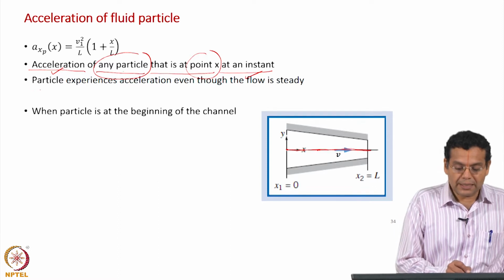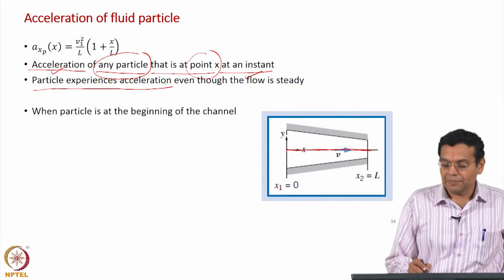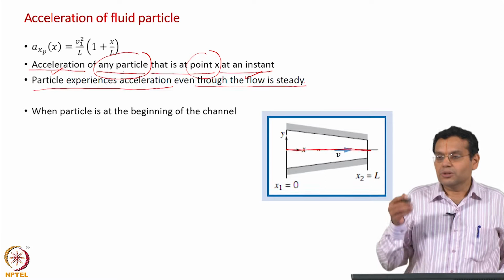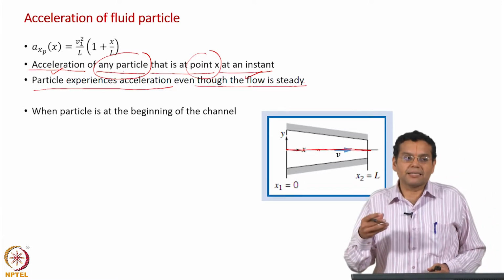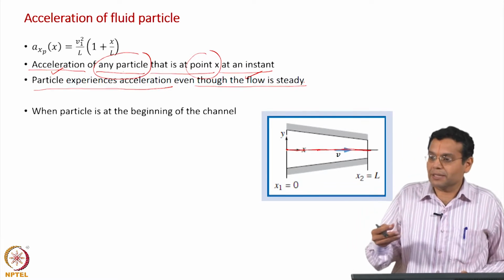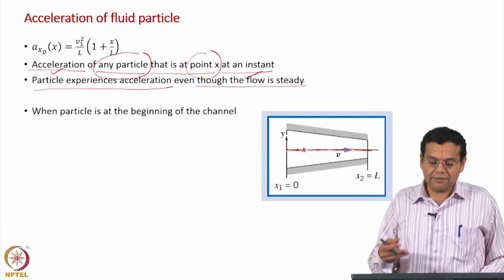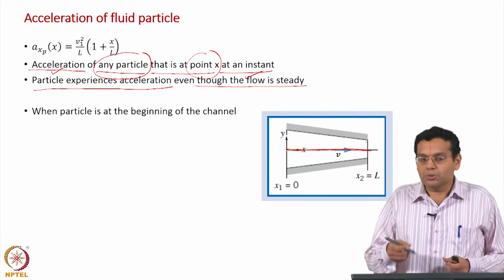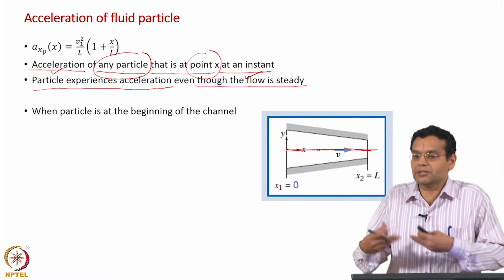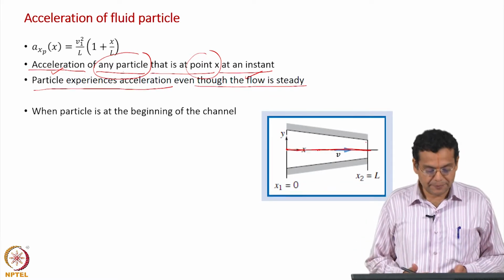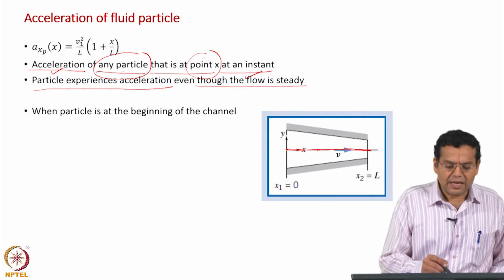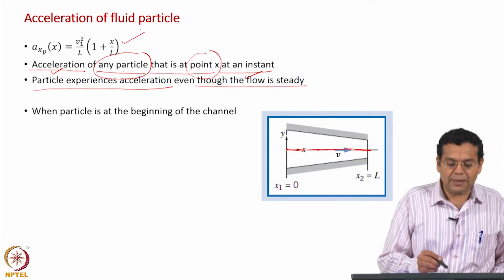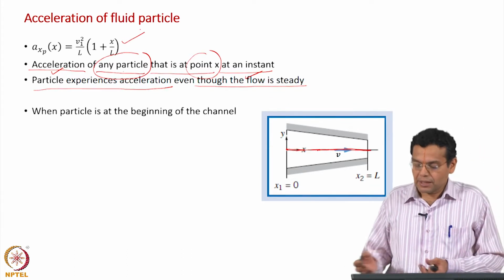So, the particle experiences acceleration even though the flow is steady. Usually we associate acceleration with some rate of change with respect to time, but in this case, when you travel along with the fluid particle, you experience a change in velocity as you travel, resulting in an acceleration. Okay.